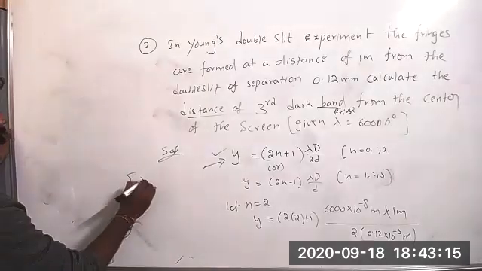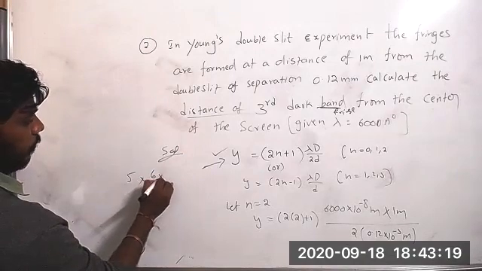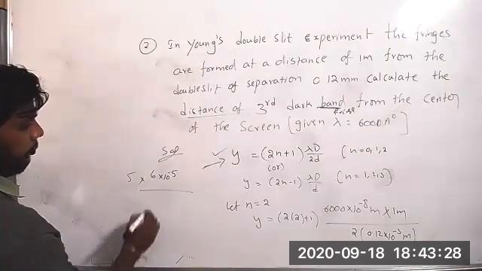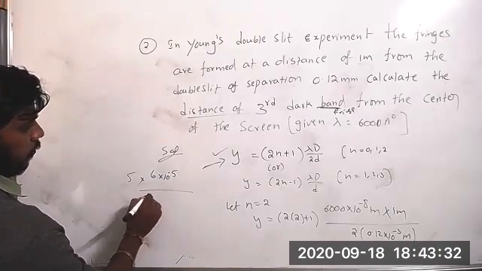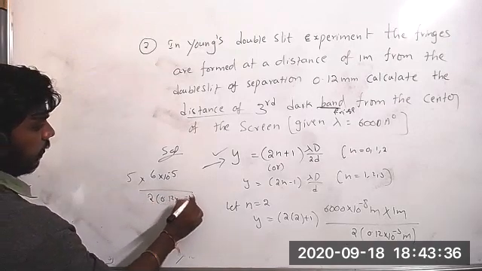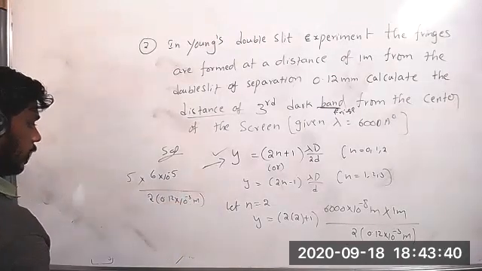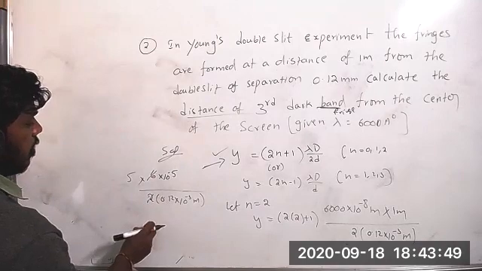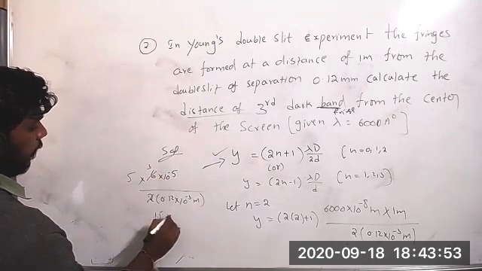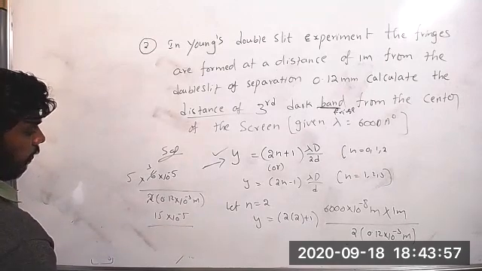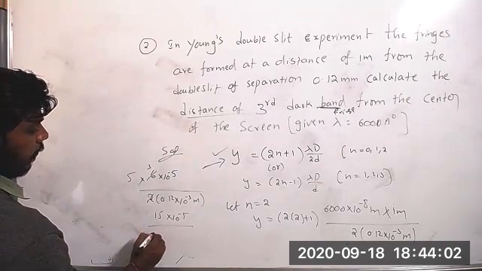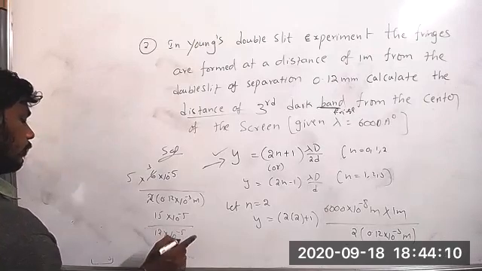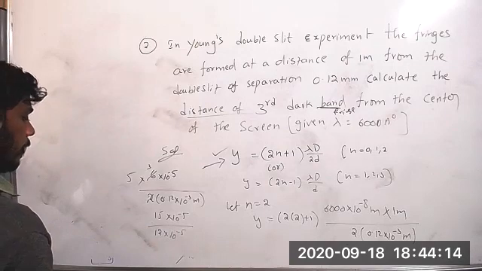5 into 6 into 10 to the power of minus 5 by 0.2 into 0.12 into 10 to the power of minus 3 meter. 15 into 10 to the power of minus 5 by, you can write this as 12 into 10 to the power of minus 5. You will get 1 point something, right?